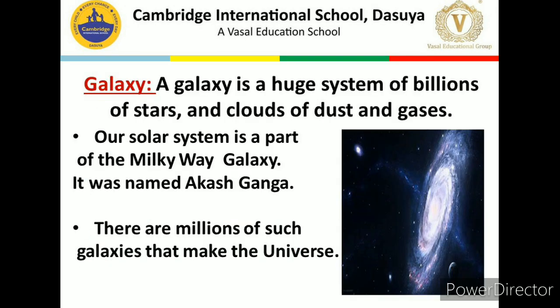Now dear children, come to the next topic, that is galaxy. You might have heard this word so many times. So a galaxy is a huge system of billions of stars and clouds of dust and gases. Our solar system is a part of the Milky Way galaxy, and it is also known as Akash Ganga. There are millions of such galaxies that make the universe.